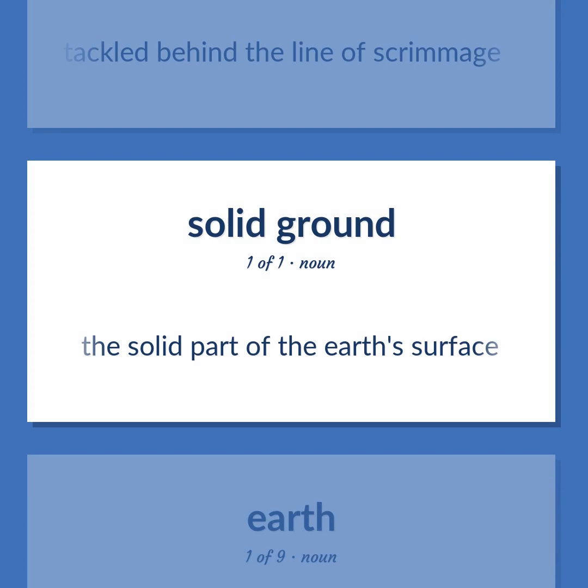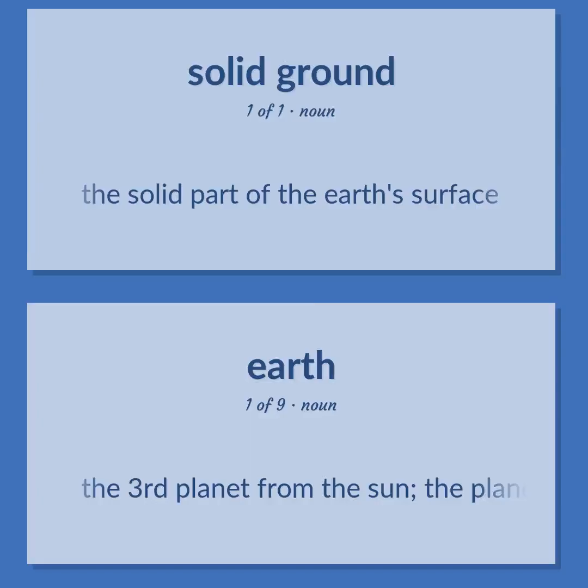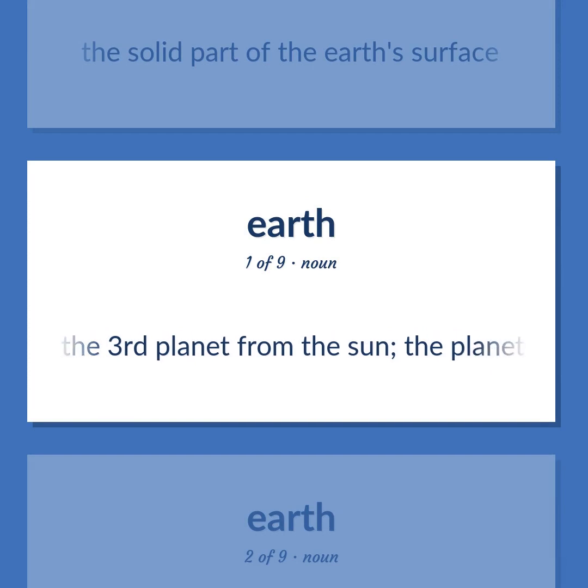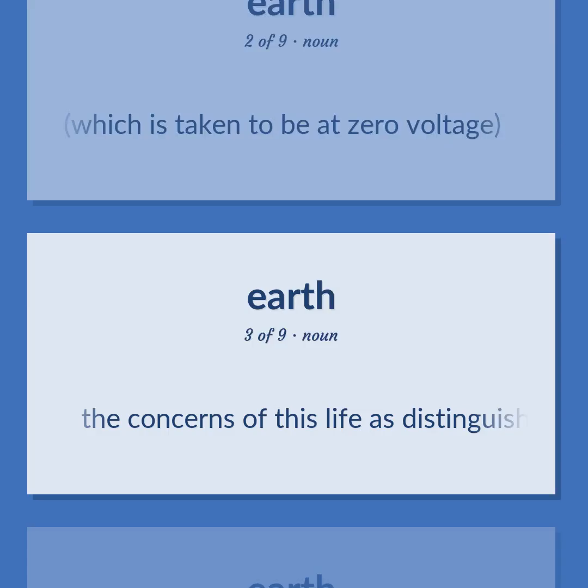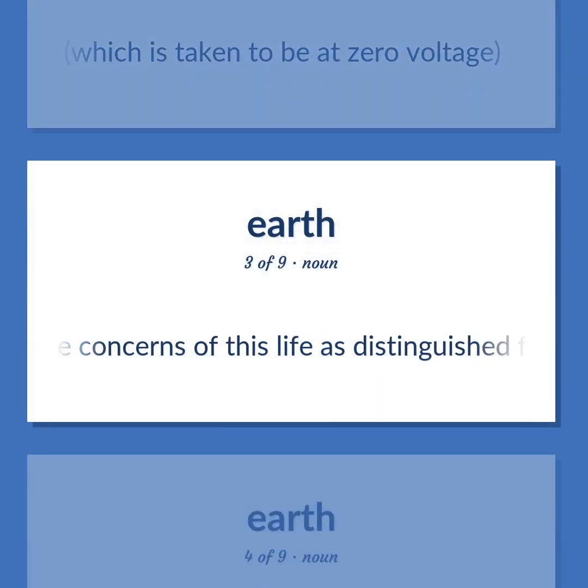The solid part of the Earth's surface. The third planet from the Sun, the planet we live on. A connection between an electrical device and a large conducting body, such as the Earth, which is taken to be at zero voltage. The concerns of this life as distinguished from heaven and the afterlife.